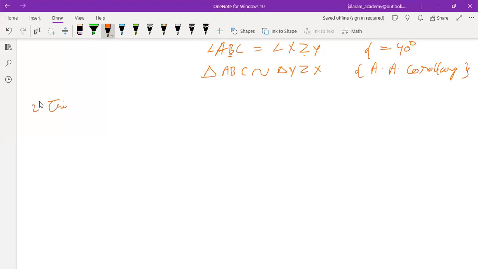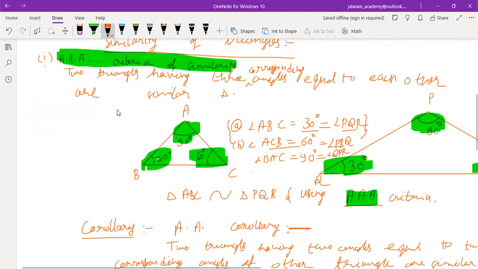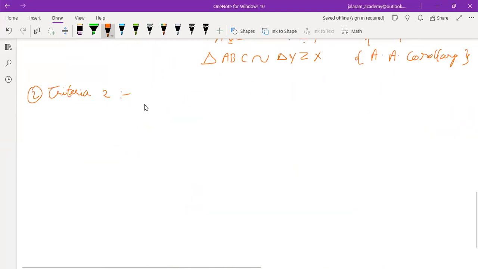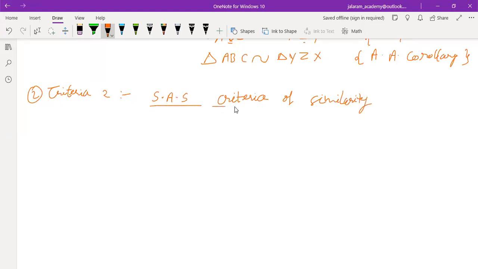Criteria 2 for similarity. Criteria 1 is AA criteria of similarity. And criteria 2 is called SAS criteria of similarity. SAS criteria of similarity means what? SAS criteria means